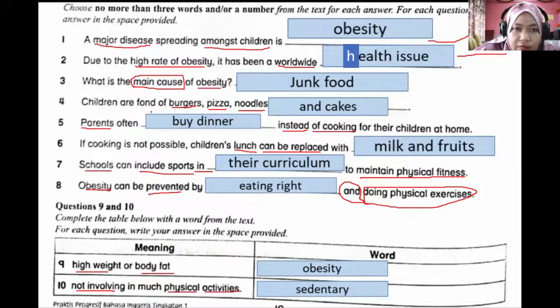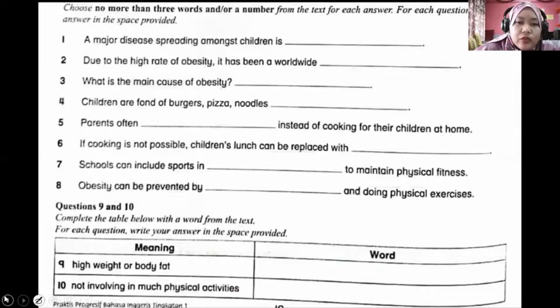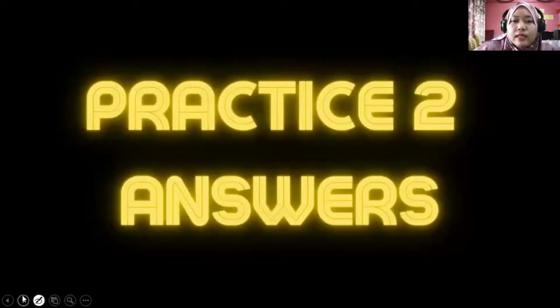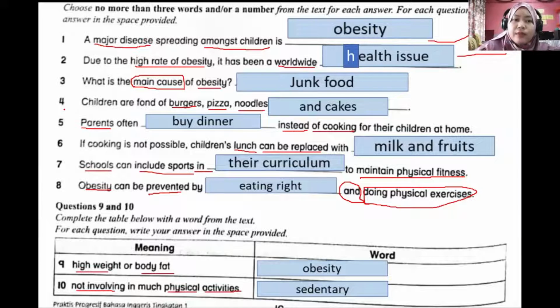The types of food here: burgers, pizza, comma, noodles, and what? Based on the passage, we can see that burgers, pizza, noodles, and cakes. So and cakes is the answer for question number 4. So you have to look at the clue.